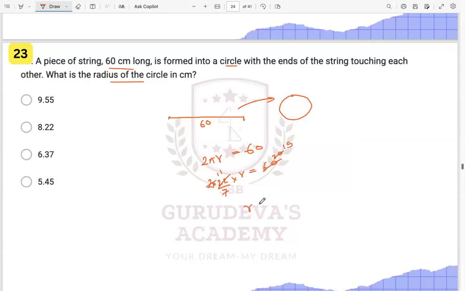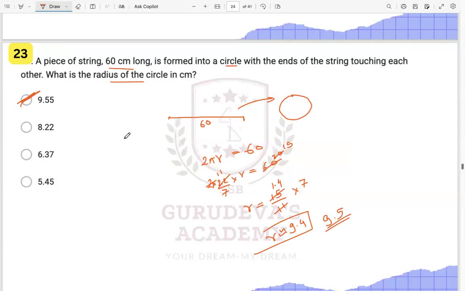So r will be equal to 15 upon 11 times 7. This 11 and 15 you can cut down, and this will be 4. So r will be approximately equal to 9.4 over here, or you can mark the answer as 9.5.